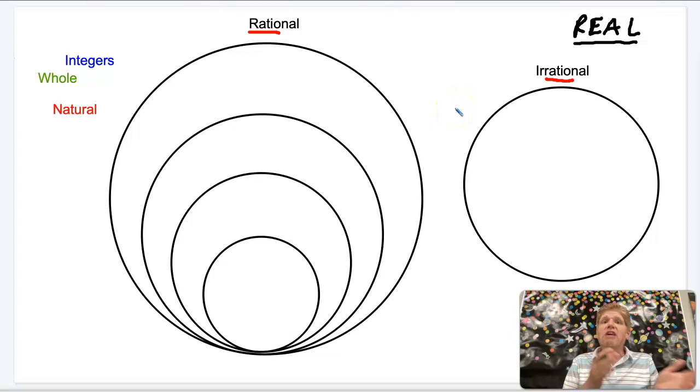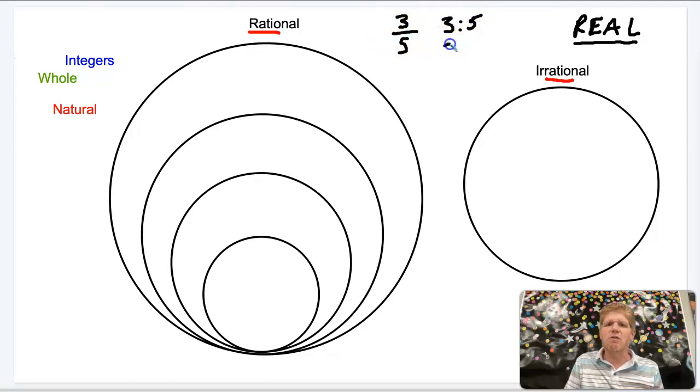Rational numbers, or ratio-nal numbers, are numbers that can be written as a ratio. And if you remember, a ratio was something that was written as a fraction. So you might have 3 people with blue pants to 5 people with black pants, right? So we'd write that as a fraction. We could also write it like this, or we could write it like this. But most of the time, we were concerned with writing it as a fraction.